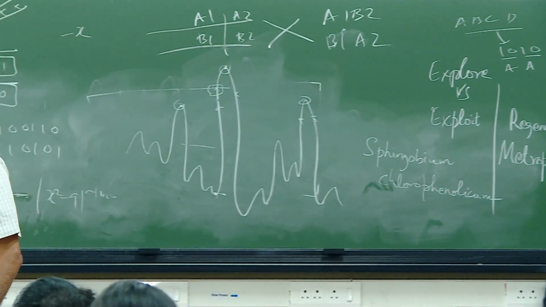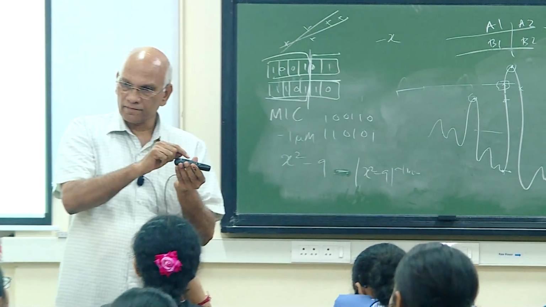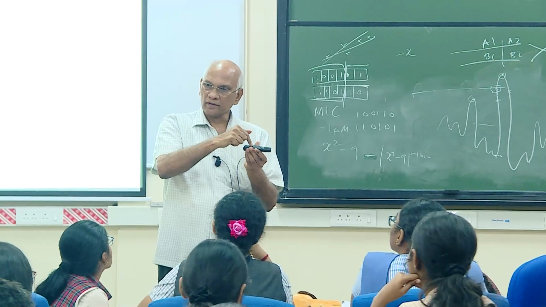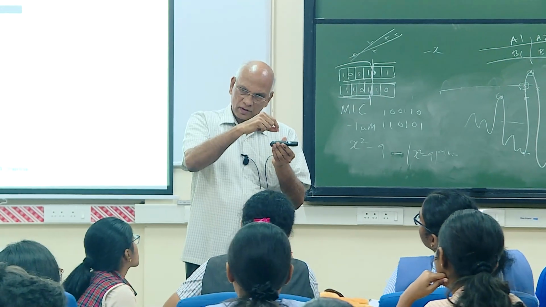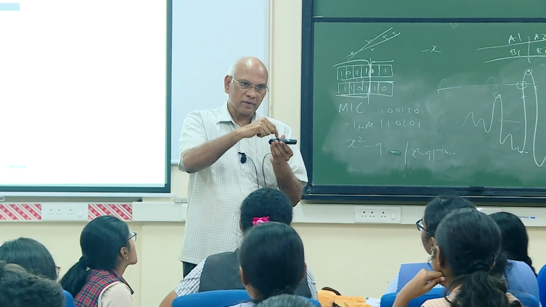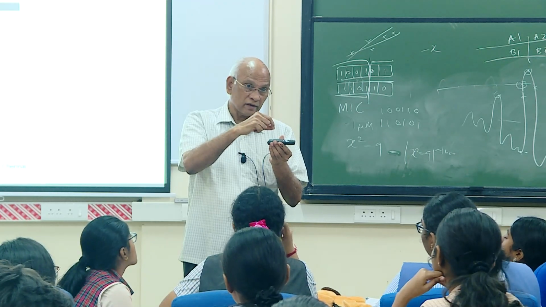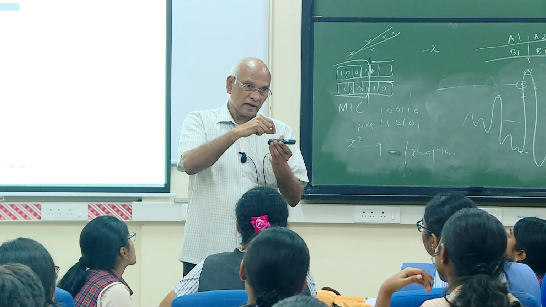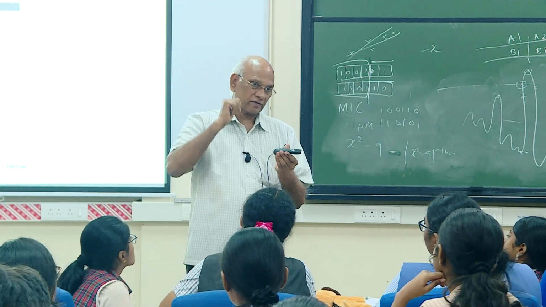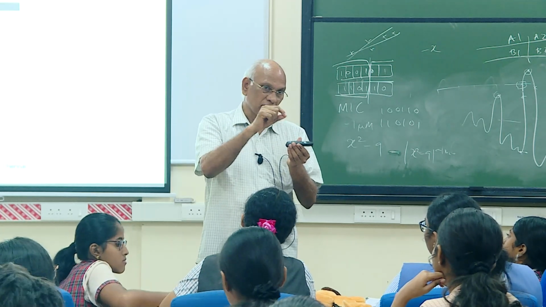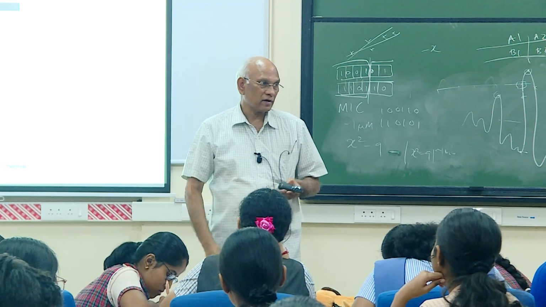Work function, qualitatively: I send a beam of photons and remove an electron from here. When the electron comes out, it leaves a positive charge behind. So the positive charge will not allow the electron to come out so easily. The energy required to overcome that positive charge can be termed as the work function. Once it goes out of the influence of that, then it is free. You can call it a work function.